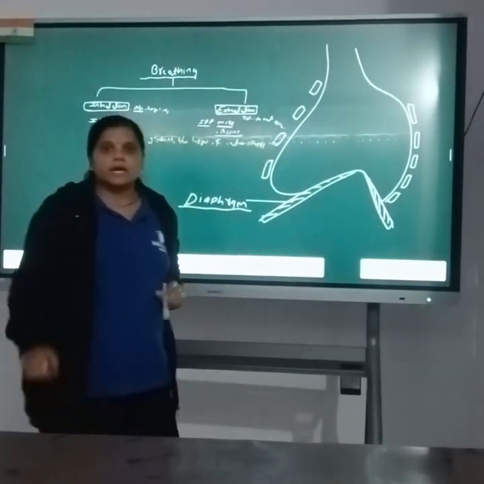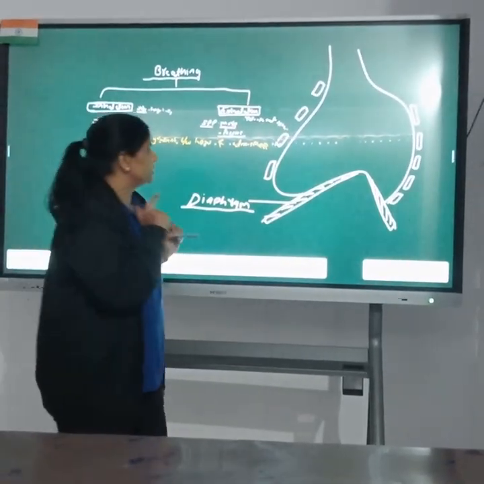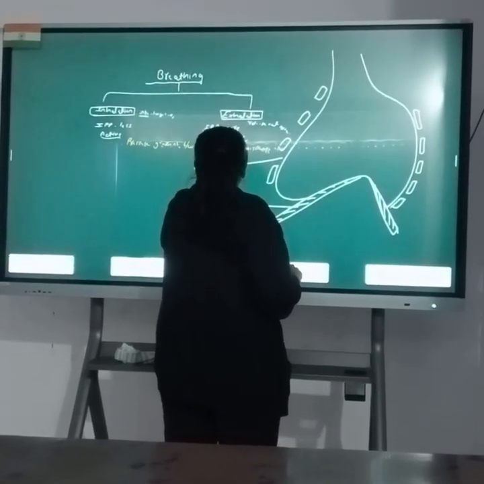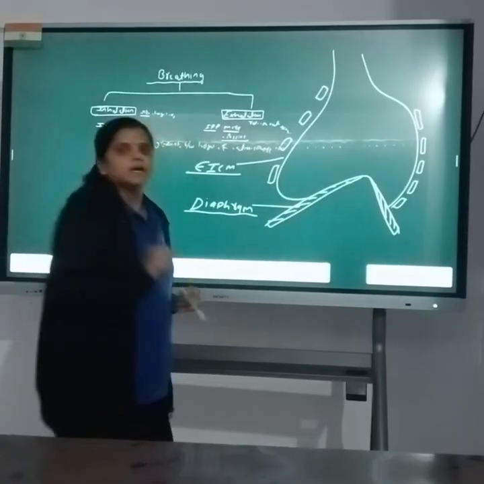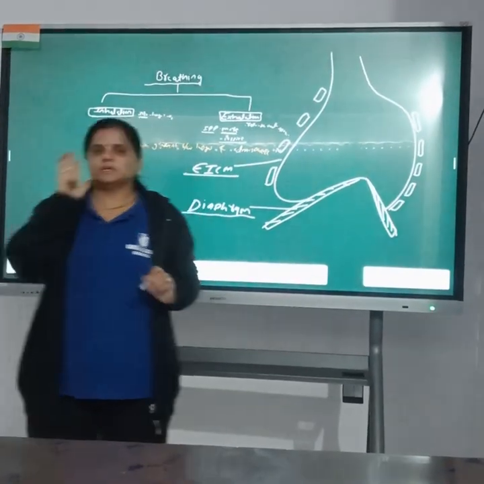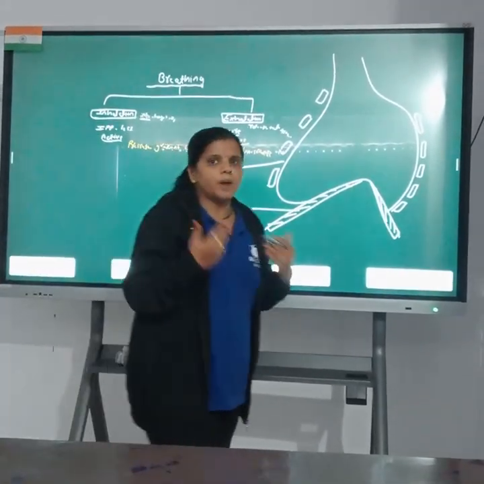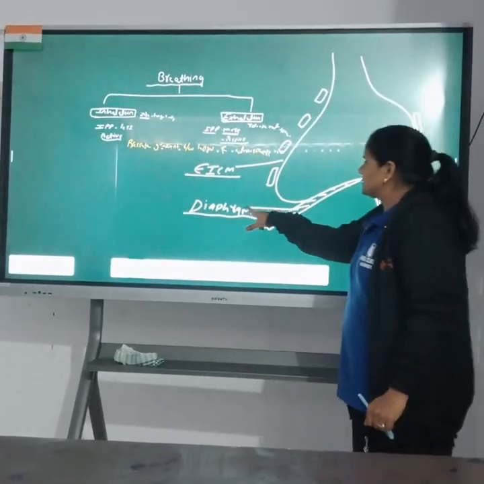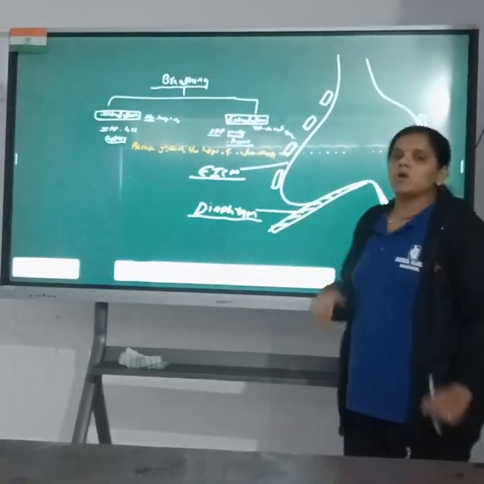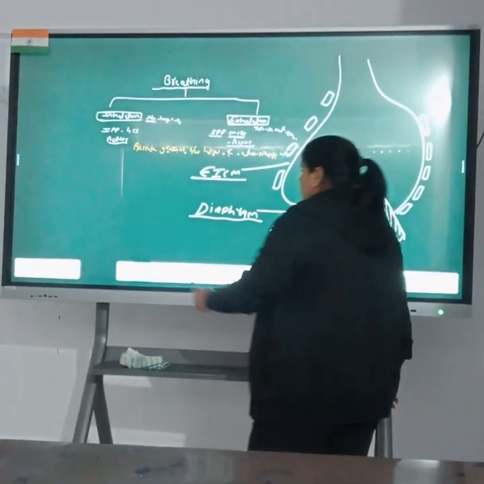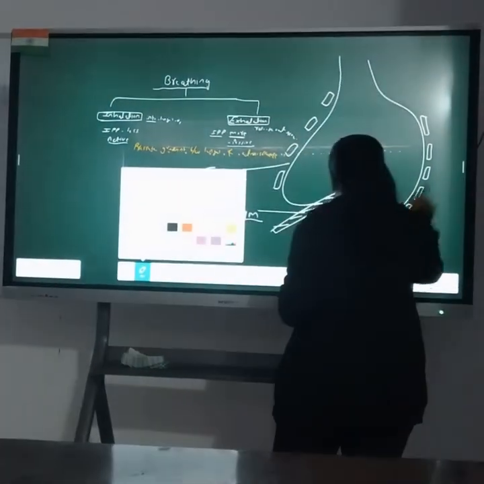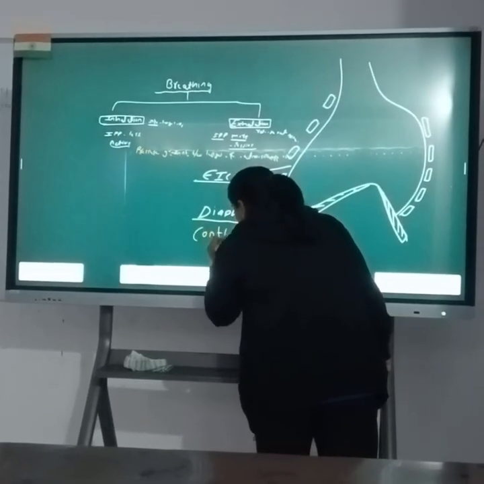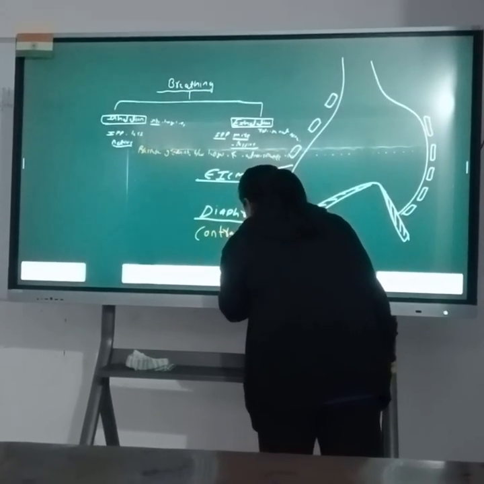There are 12 pairs of ribs, and between the ribs there are external intercostal muscles present. Now, what happens during inhalation? During inhalation, the diaphragm muscles contract. Means contraction occurs in the diaphragm.